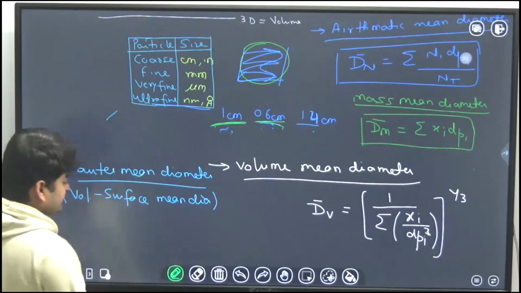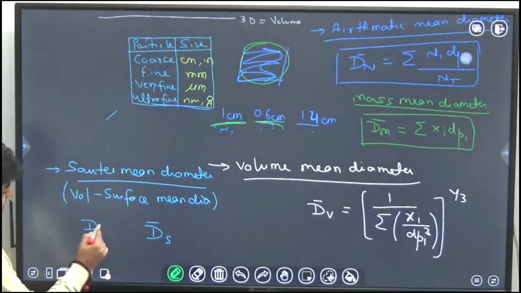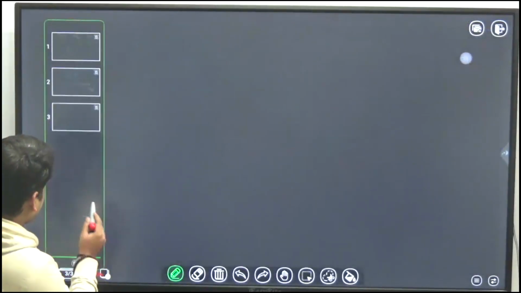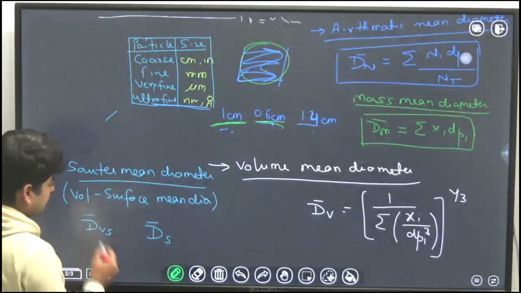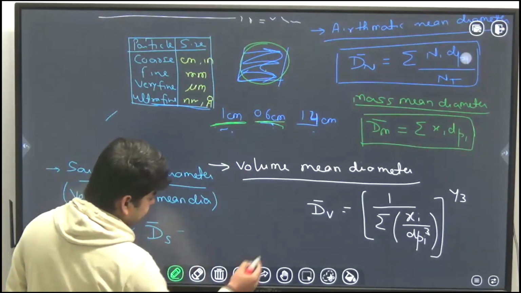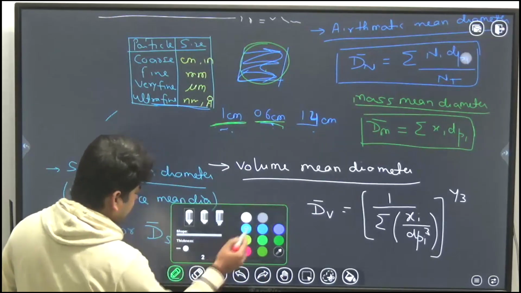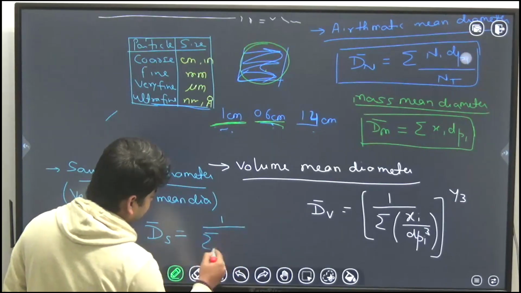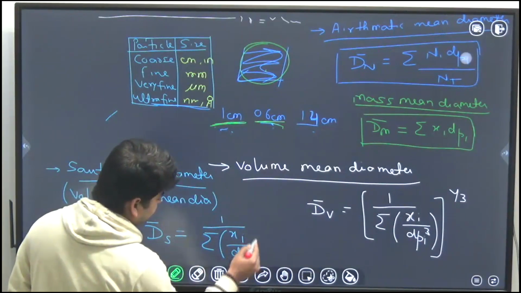That is ds bar, or you can say dvs bar, is equal to 1 over summation of xi over dpi.